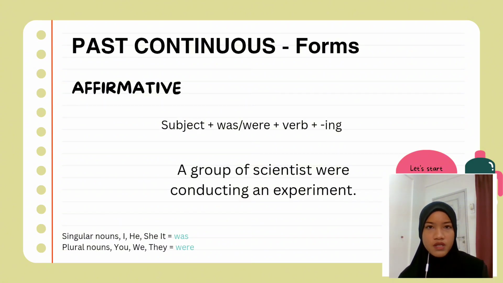And you have to remember, for singular nouns, I, he, she, and it, we must use the verb to be was. And for plural nouns, you, we, and they, we must use the verb to be were.